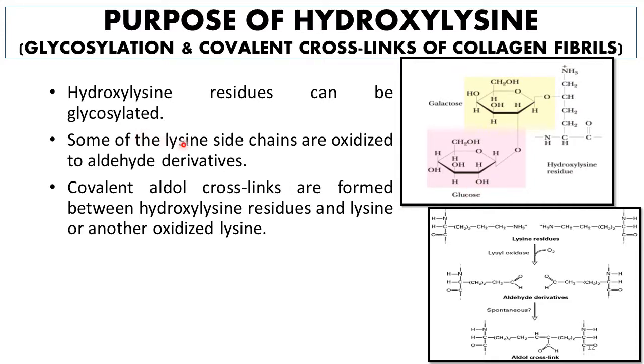Secondly, lysine residues present in the alpha polypeptide chains can also undergo oxidation and deamination to form reactive aldehyde derivatives. So this is a lysine residue. In the presence of an enzyme known as lysyl oxidase and oxygen, it can be converted into a reactive aldehyde derivative. And this process also involves deamination or removal of the amine group.